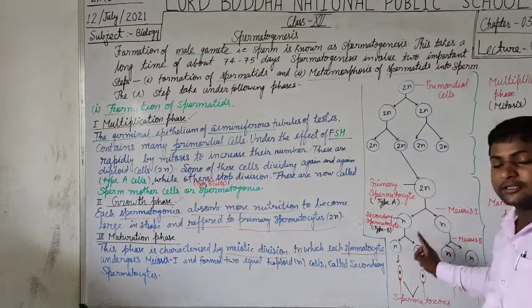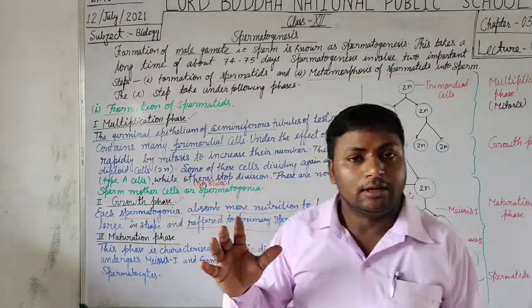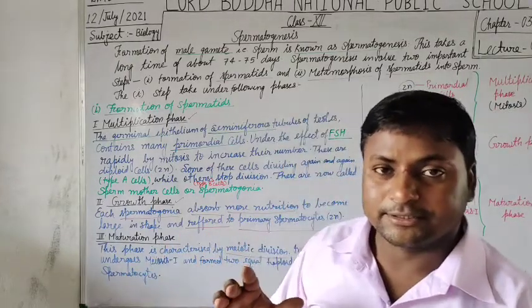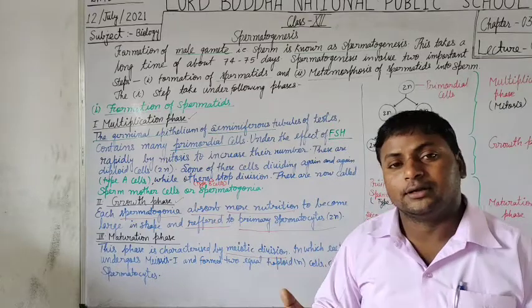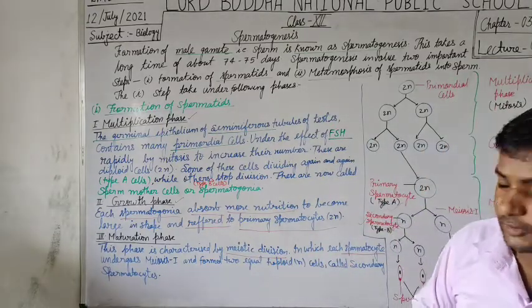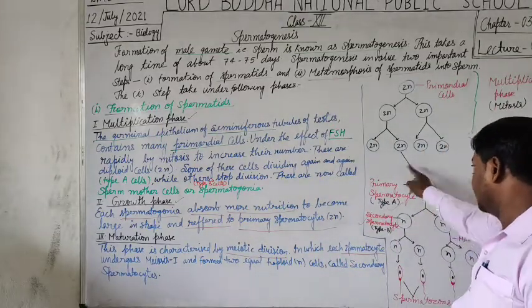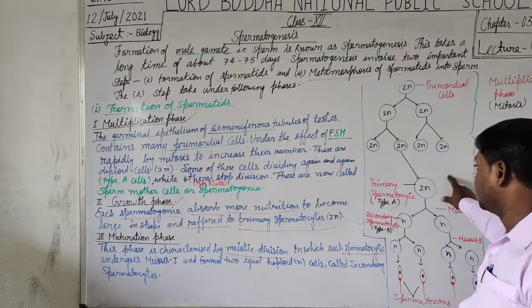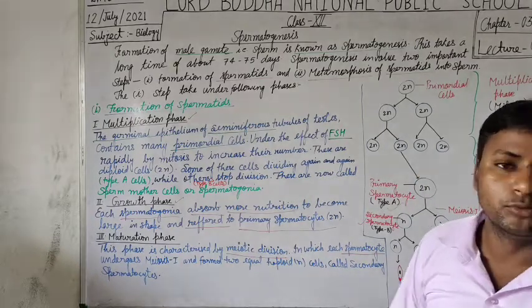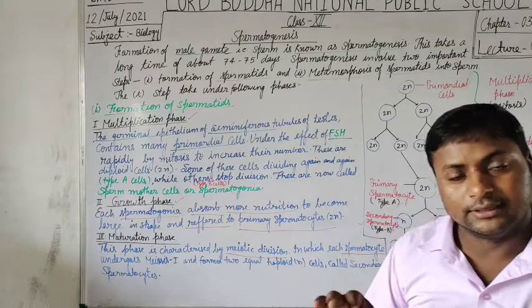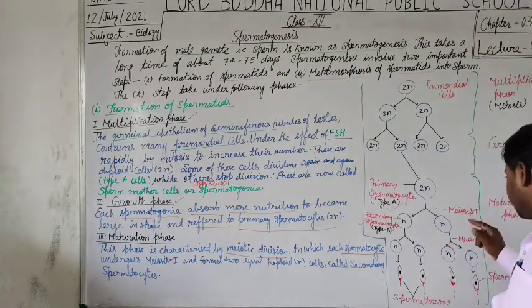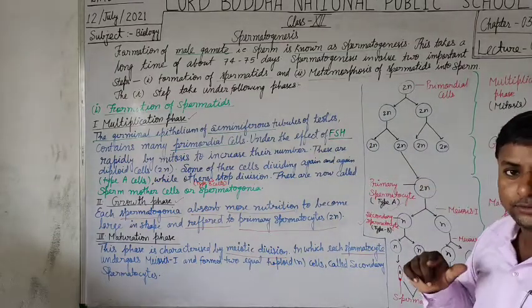In the maturation phase, the germ cells have a haploid number of chromosomes, but during the growth phase, a diploid number of chromosomes is present in the germ cells. This is also a point to note.